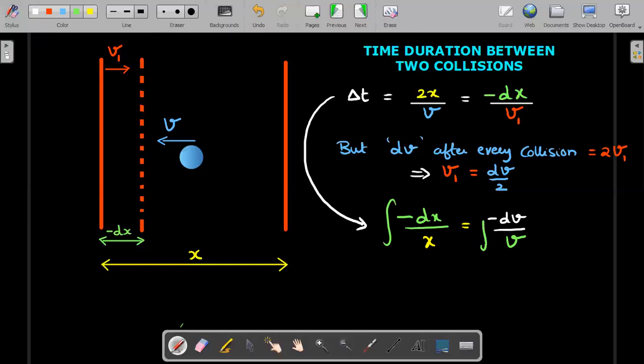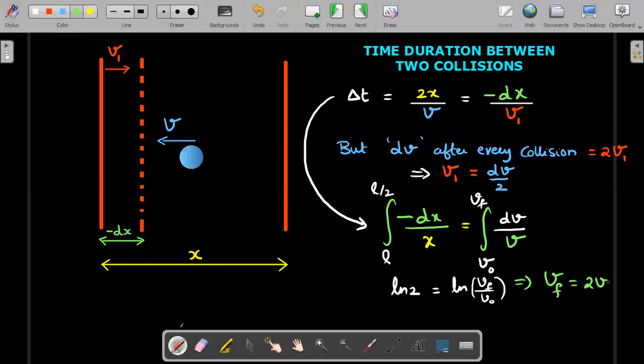Integrating on both sides, as x varies from L to L by 2, the velocity changes from v naught initially to v final. I think I put an extra minus sign, so I'll remove that; there's only one minus sign here. The left hand side is ln 2, and the right hand side becomes ln of v final divided by v naught. This immediately yields v final equal to 2 times v naught.